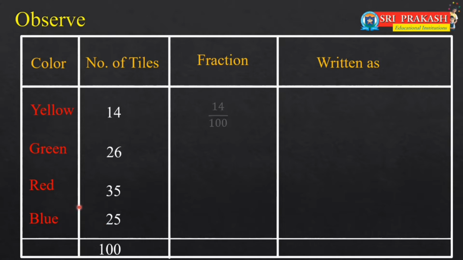Yes, we can write it as 14 by 100. And the same way, green color tiles fraction as 26 by 100. Same way, red color tiles is 35 by 100 and blue color tiles is 25 by 100. Now these are all fractions with denominator hundred.